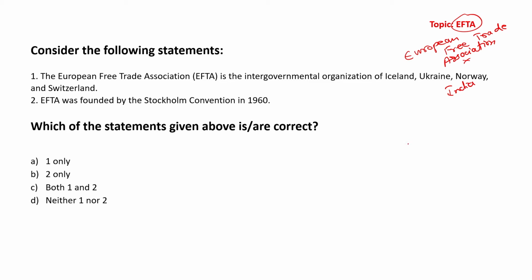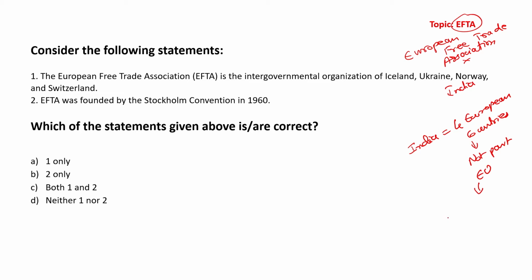Alright, what the signing of this free trade agreement with the European Free Trade Association will basically do is, it will allow India to trade with 4 European countries who are not part of the EU, who are basically not part of the EU.